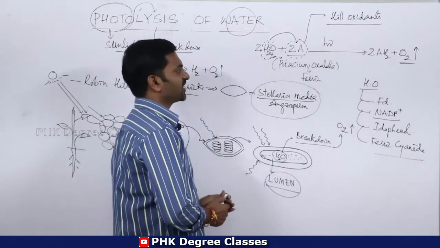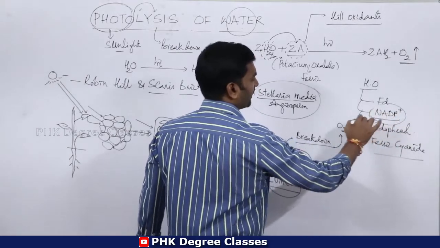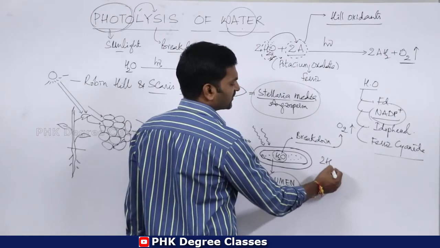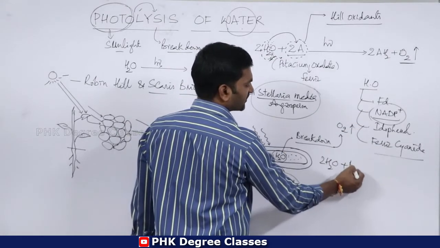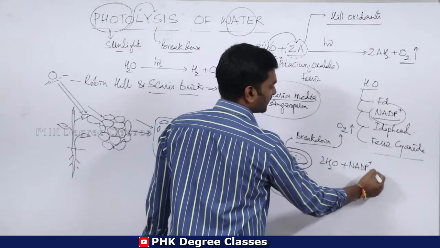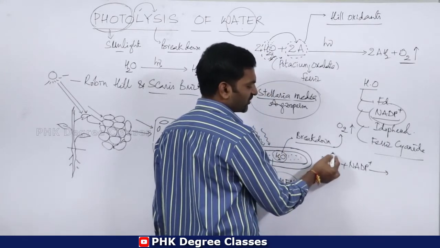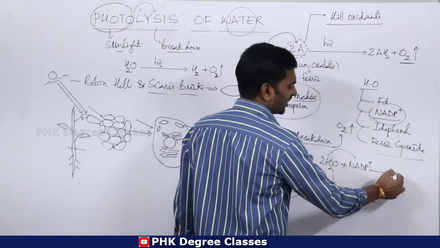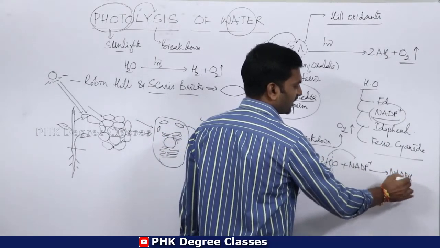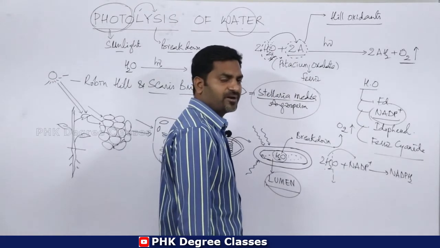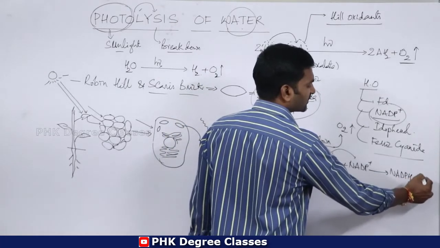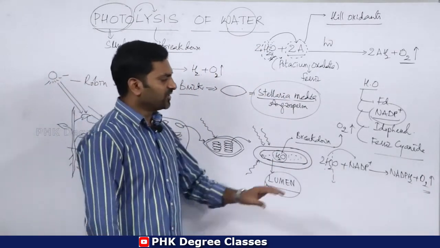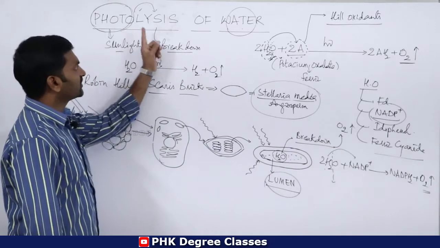For example, whenever NADP reacts with water, 2 moles of water and 1 Hill oxidant, NADP plus, breakdown takes place. The protons shift to NADP, NADP converts into NADPH2, the reduced form of NADP, plus there is liberation of oxygen. Clear?